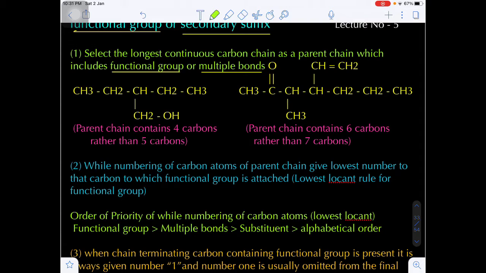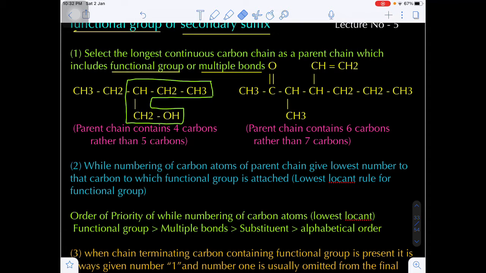So now I am taking this carbon chain as the parent chain, because in this chain the functional group is included. Even though this parent chain has 4 carbons rather than 5 carbon atoms, we still consider this the parent chain because the parent chain should contain the functional group.